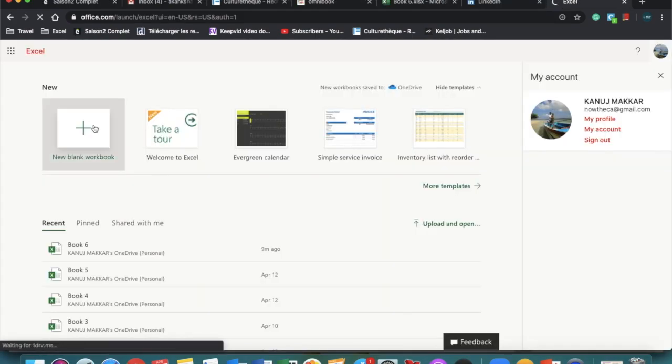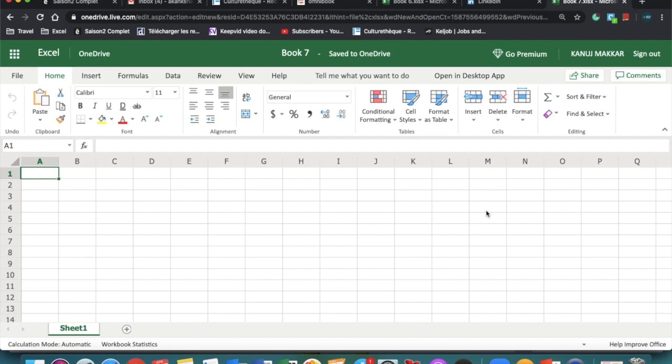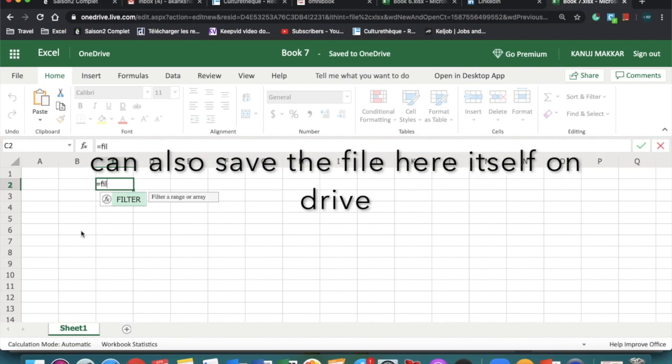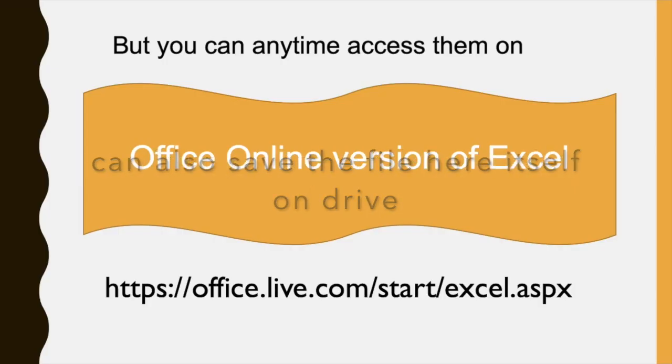Click on it. You will get a new worksheet. For the time being, if you don't have these functions in your existing Excel, you can always paste your data here and do your calculations and analysis, and you can get the end data which you can again paste in your existing files. So this is a cool jugaad, you can say. As of now, you can always use new functions on online Excel.